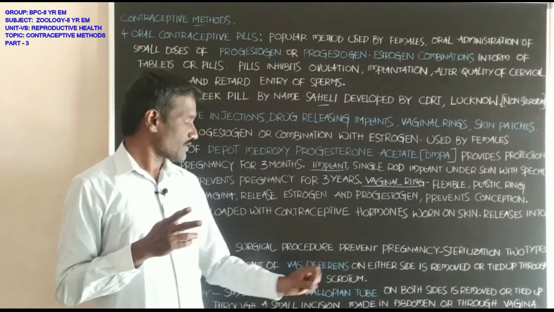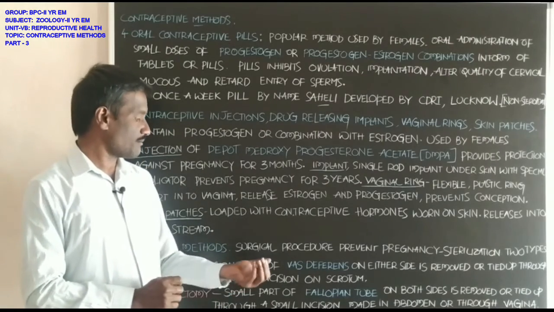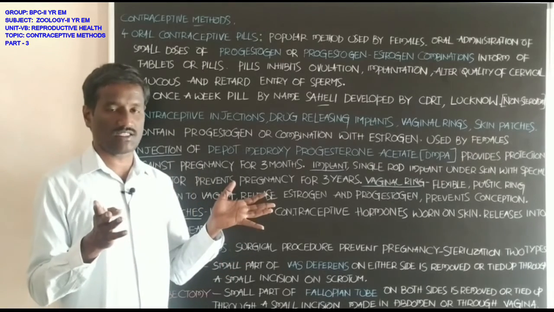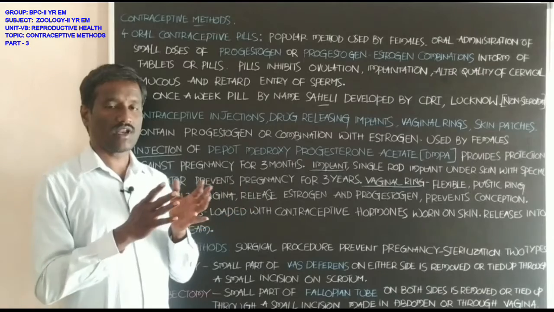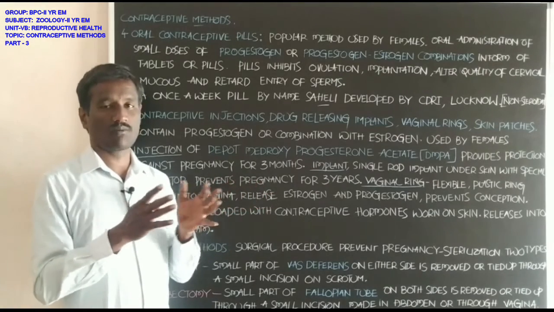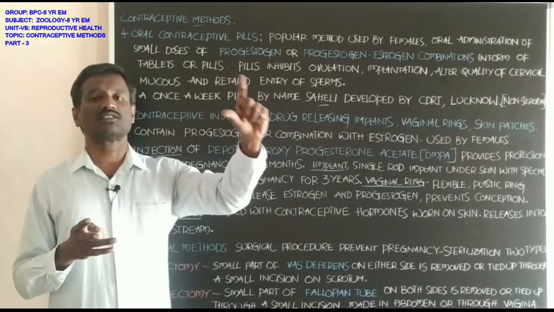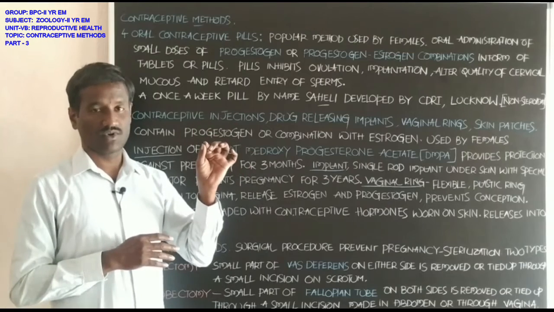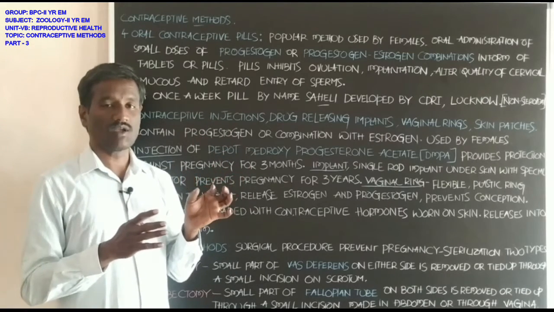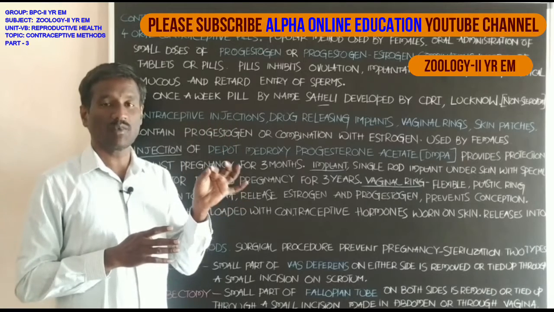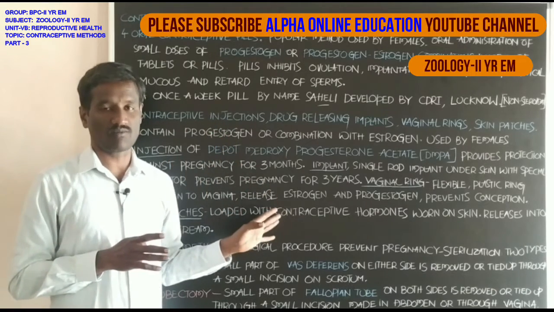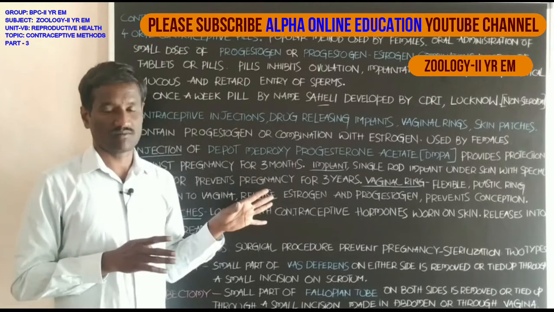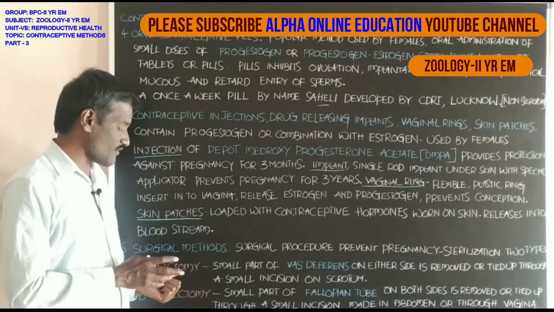By cutting the vas deferens on either side, there is no transport of sperms, and the semen ejaculated by the male during coitus does not contain any spermatozoa. Spermatozoa are absent in the semen. This is about vasectomy.